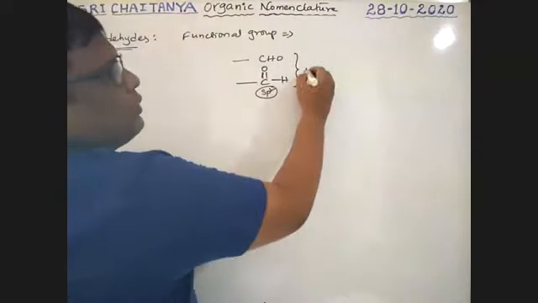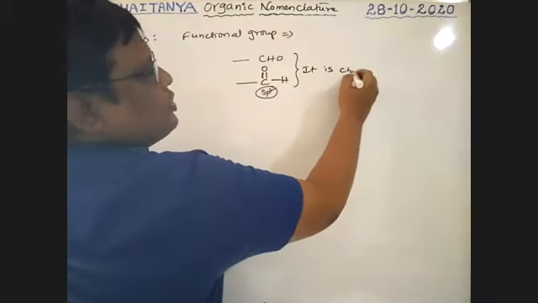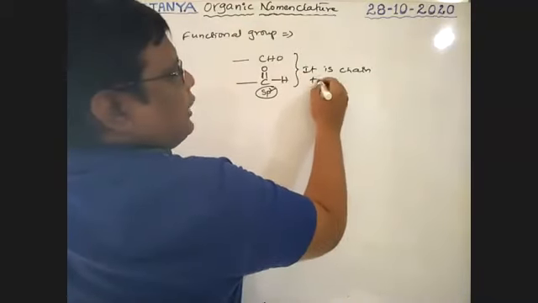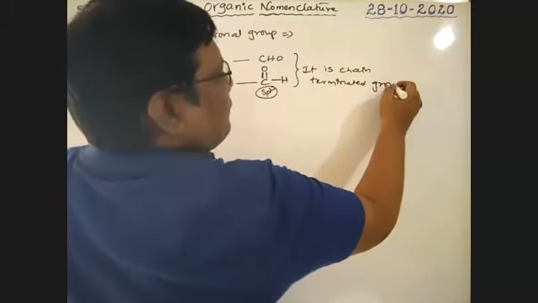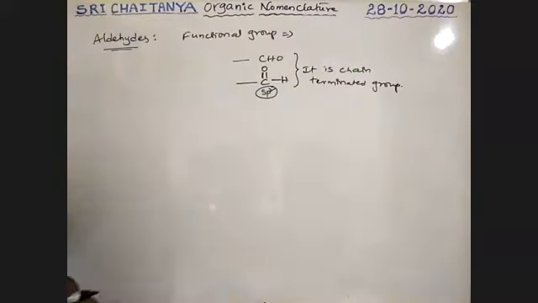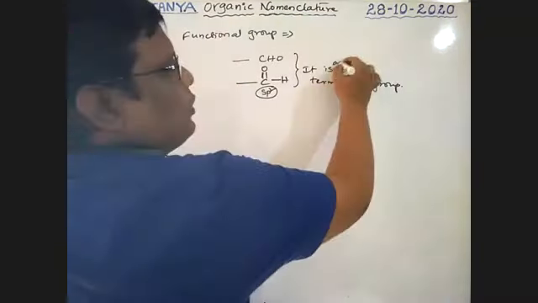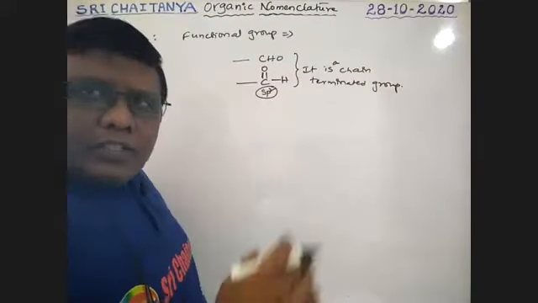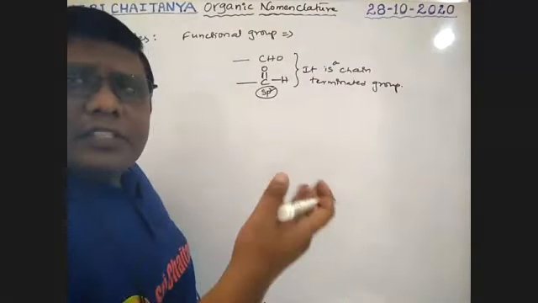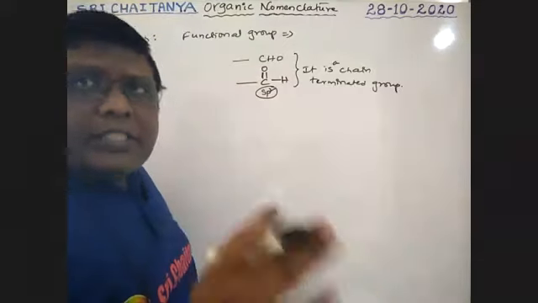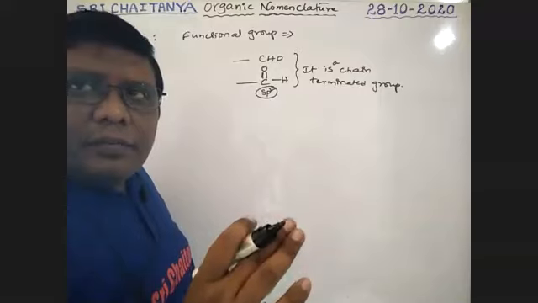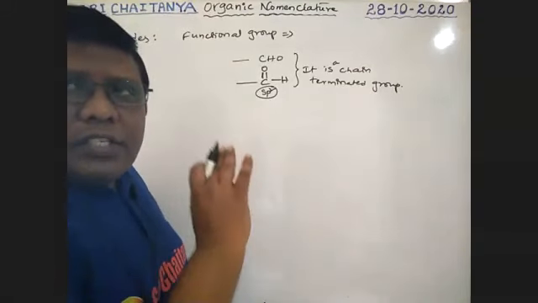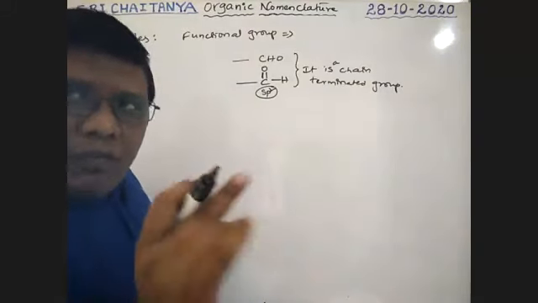Therefore, it is a chain termination group, so it should be at the end. At either end, this CHO is there. In the middle, between two carbons, this CHO is not accepted.